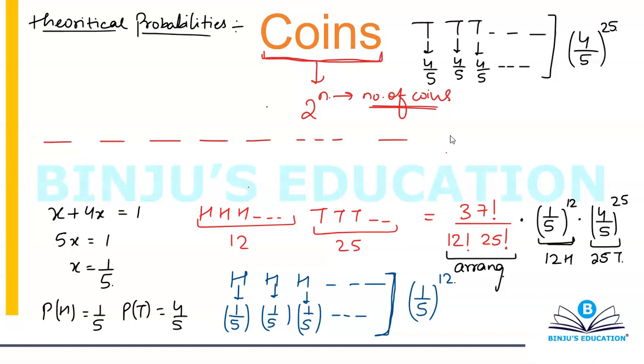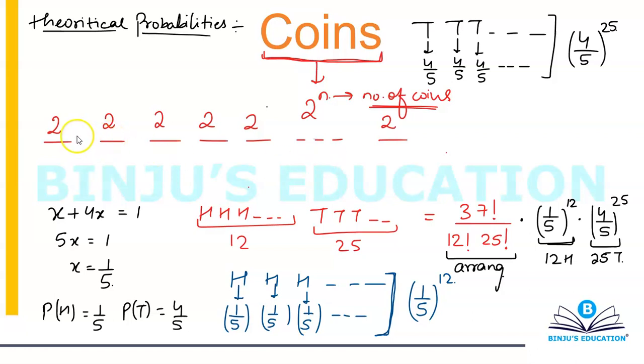Now can I say that for one coin, I'm gonna have only two possible cases. Either head or tail. There's nothing else that can happen. So I'm gonna have two cases for the first, two cases for the second, two cases for the third, two cases for the fourth, two cases for the fifth, and two cases for the nth coin also. Because there is nothing else that can happen. Either it can be head or it can be tail. There is no third thing that can happen.